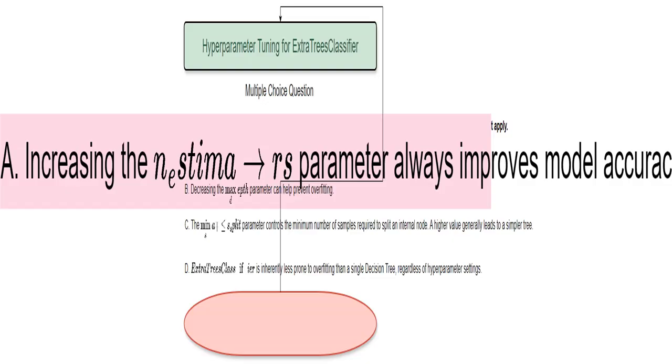ExtraTreesClassifier uses many decision trees. N_estimators controls how many. More trees usually improve accuracy, but only up to a point. Too many trees can lead to diminishing returns, and you spend more time training with little gain. Think of it like adding more chefs to a kitchen. After a certain point, the extra cooks don't really improve the speed or quality of the dish.